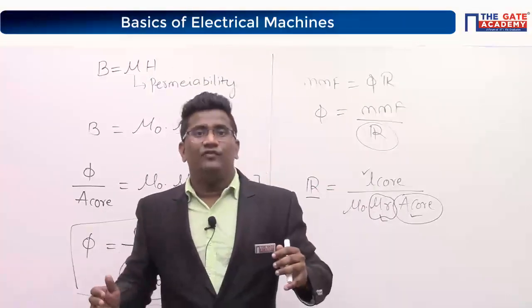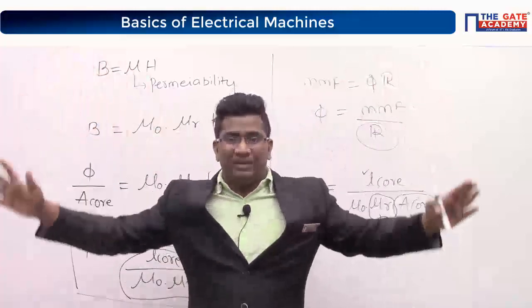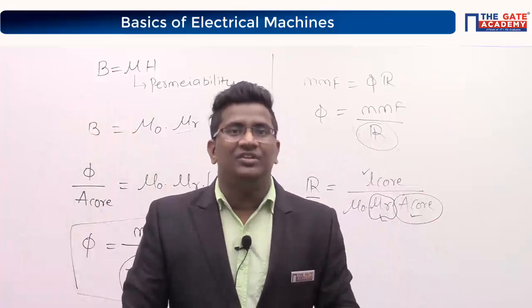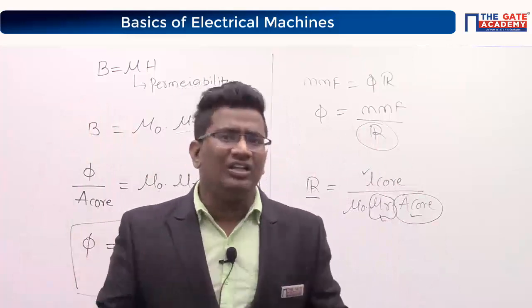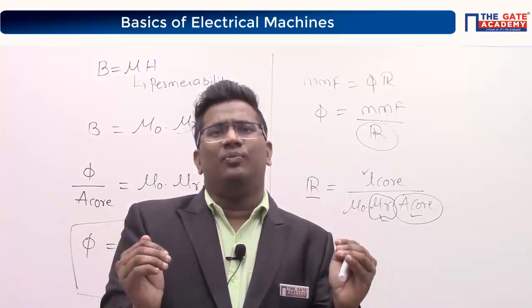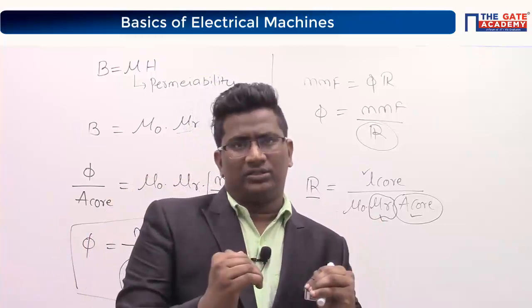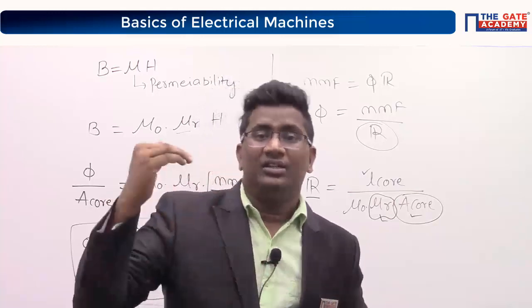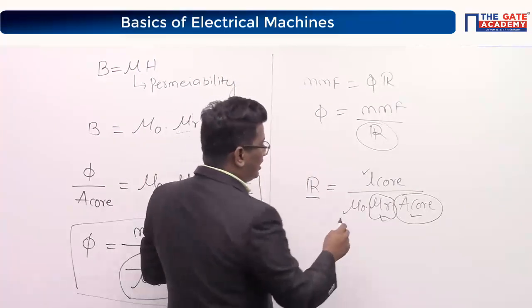Reason is simple. If you increase the area of the core, the size of the machine will increase. I don't want to increase my size. I want to keep my size as small as possible, but I want to provide low reluctance. Of course, cost is also a factor. I want to go for low reluctance. Then, which is possible?